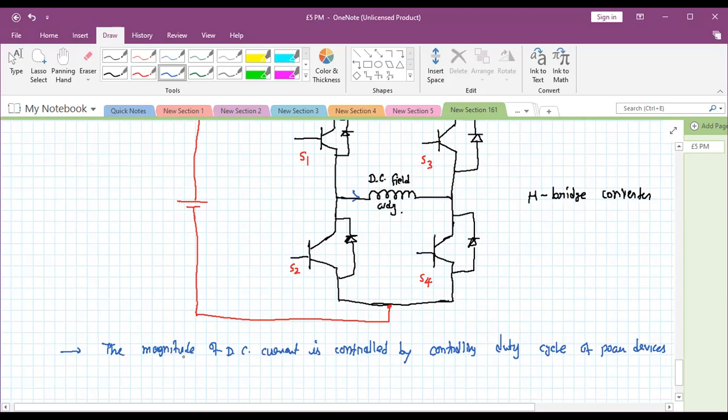Okay, and how can we control the direction of current? Which current? The DC field current.